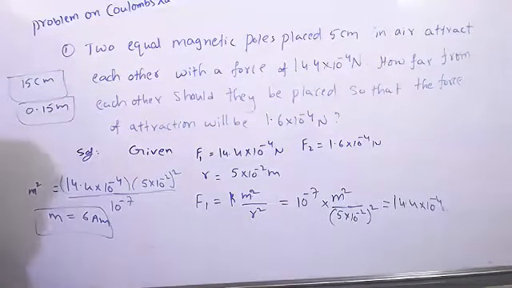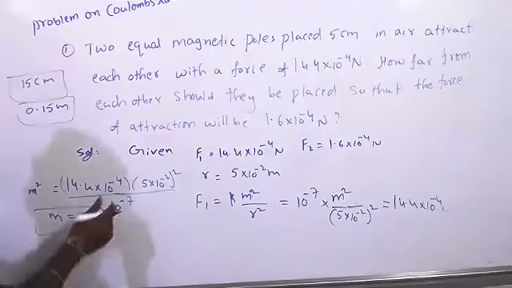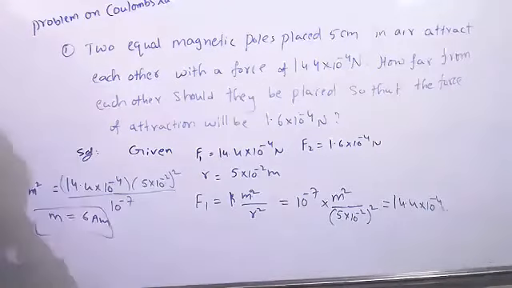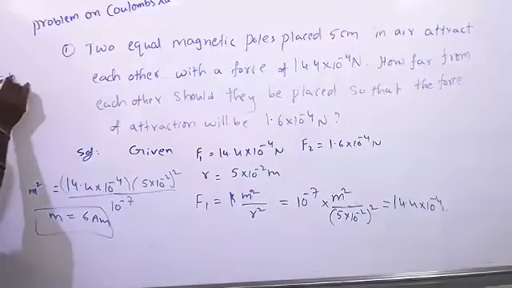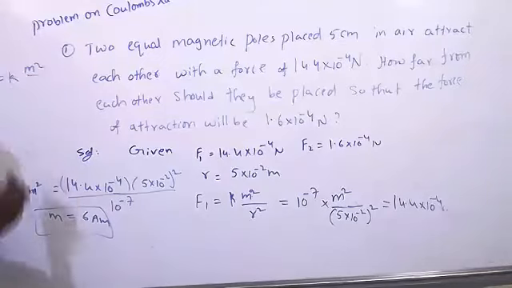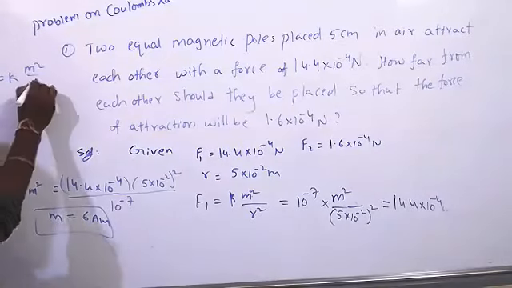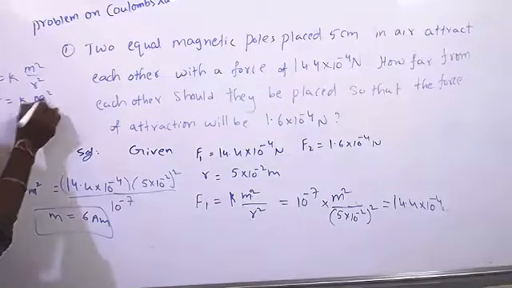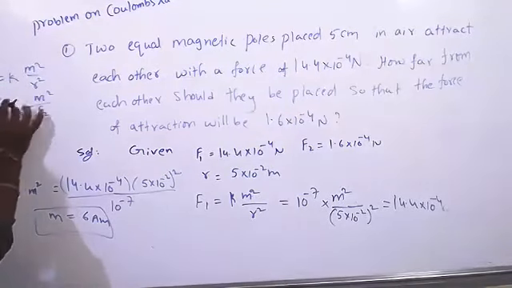Once we get this, we know what we have to do. Now the second formula we have to use. The second formula is F2 equal to k m square by r square. So r square is equal to k m square by F2.